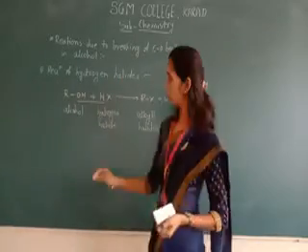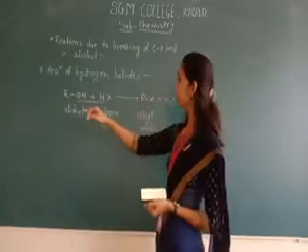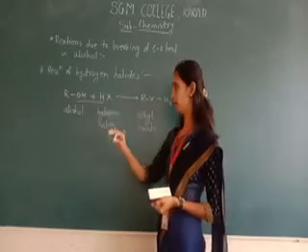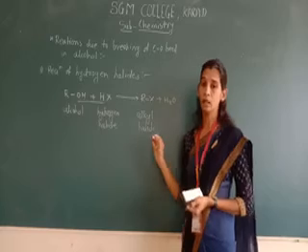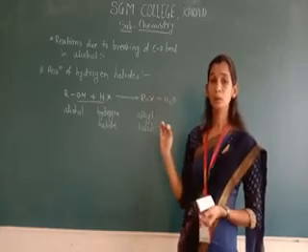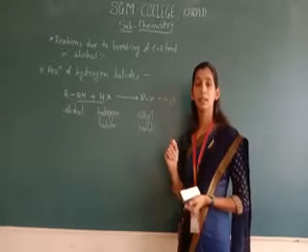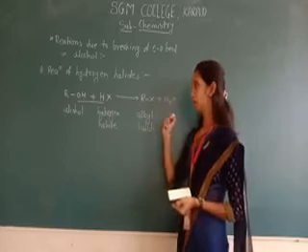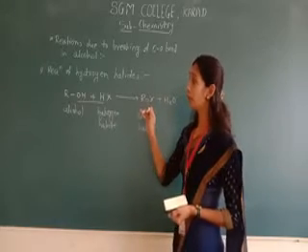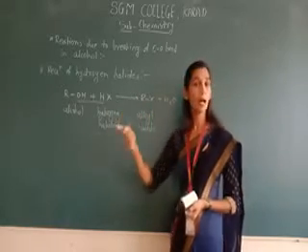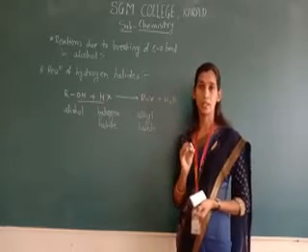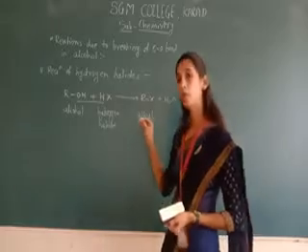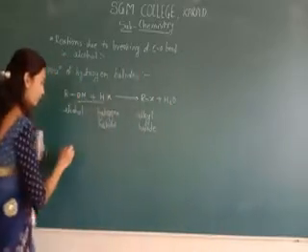Now when the alcohol is treated with the hydrogen halide under suitable conditions, we get the alkyl halide. In some cases, primary alcohols are less reactive, so they require some reagent for this reaction.